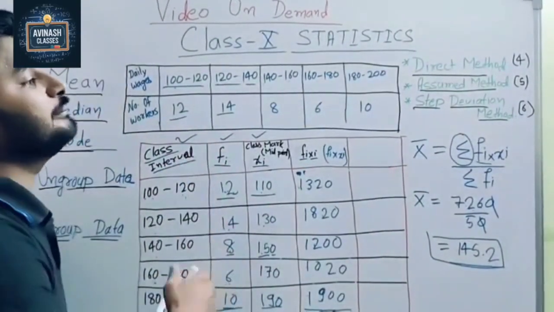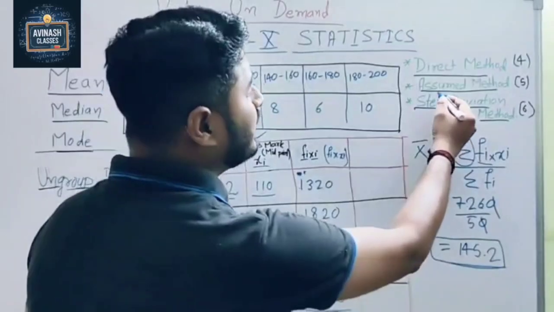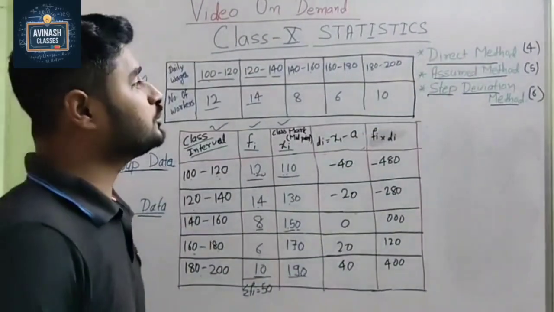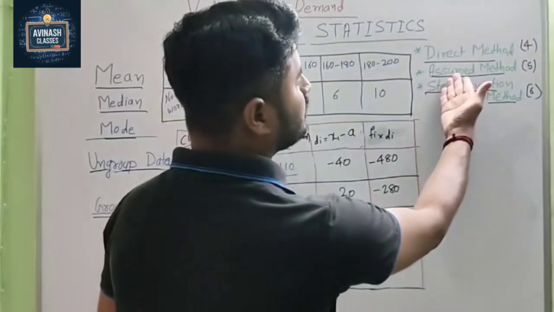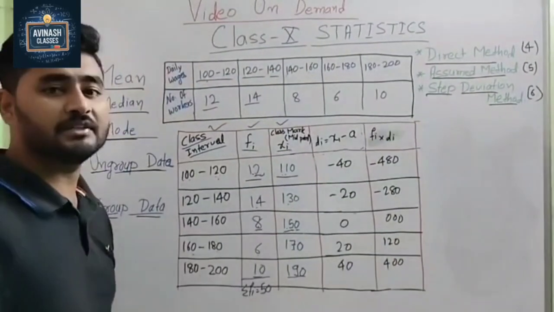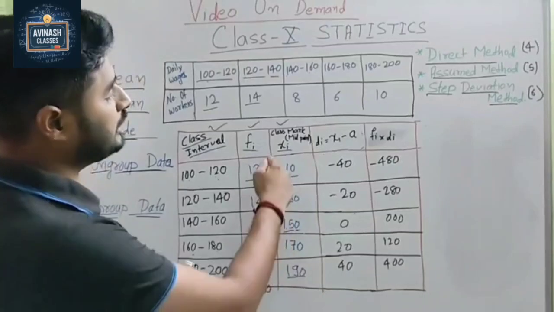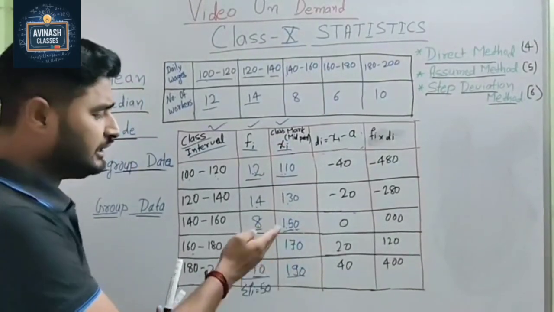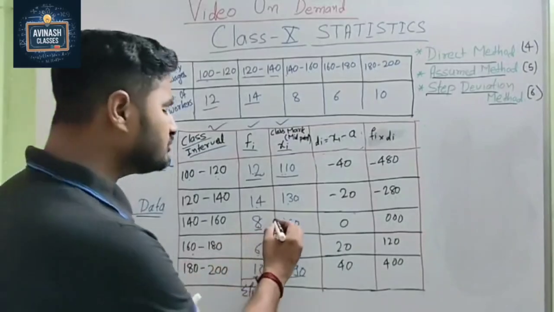Then we go with the second method for the same question. That is called the assumed mean method. Okay. So now we are going to learn the second method, the assumed mean method. So here what happens? In this method we have to assume one value. In which part? Xi part. So basically we take the middle part. If you assume any other one, that's also fine.